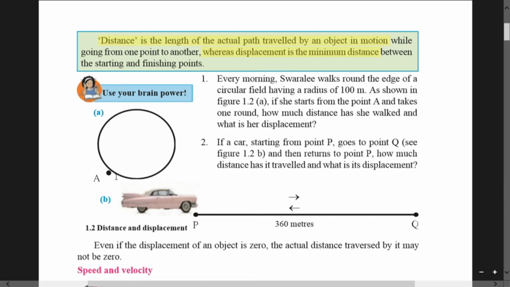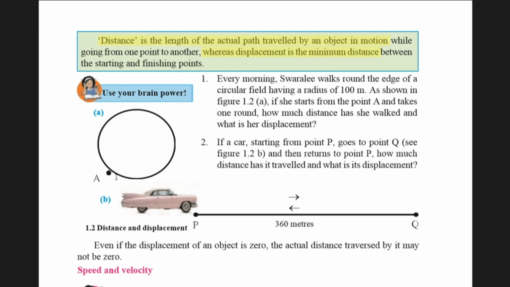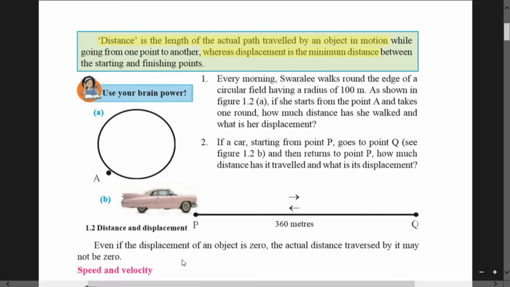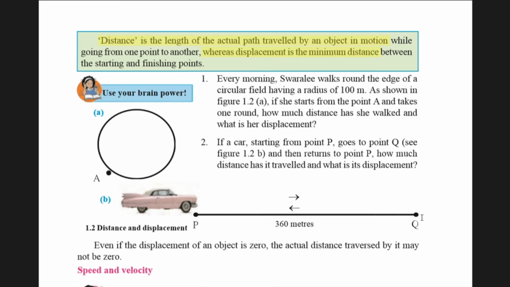Now just see example B. If a car starting from point P goes to point Q, and then returns to point P.